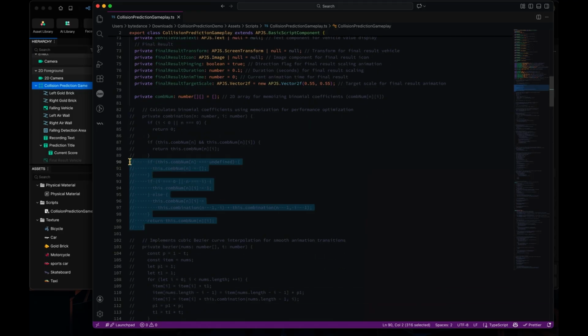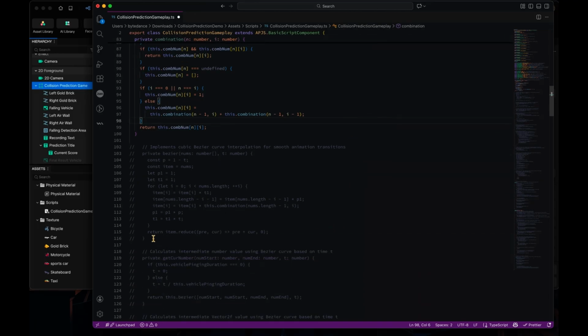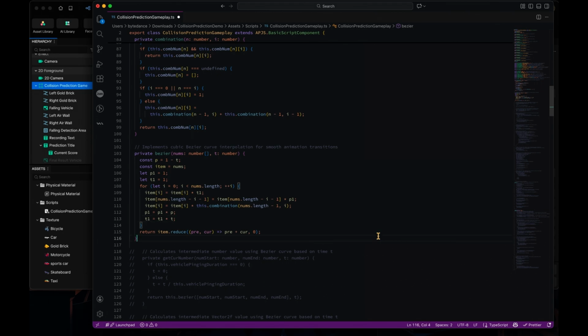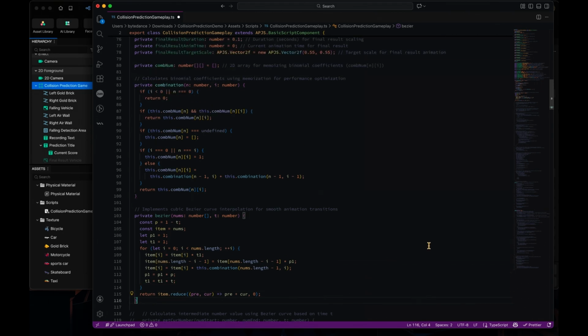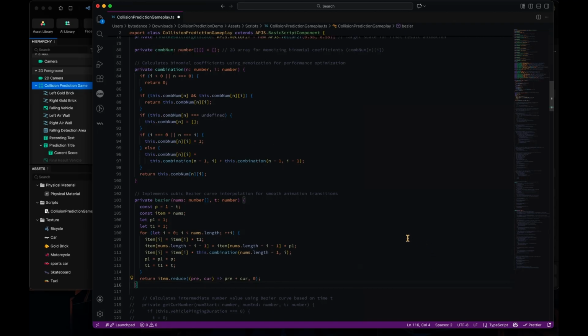Also, as I mentioned before, we have the mathematics calculation functions here. Right now we have to implement them in the user script, but in the future, I think we're going to move these to the APIs so that you can reuse them quickly and conveniently.